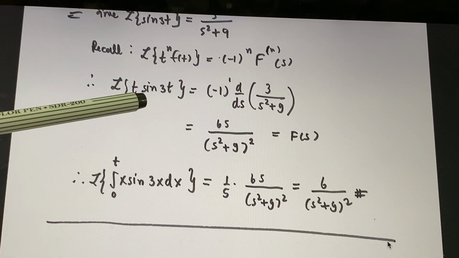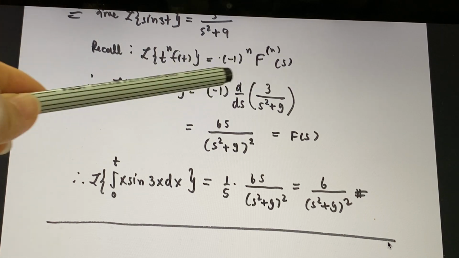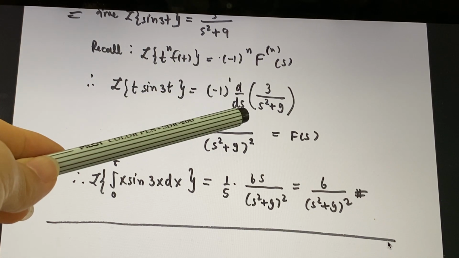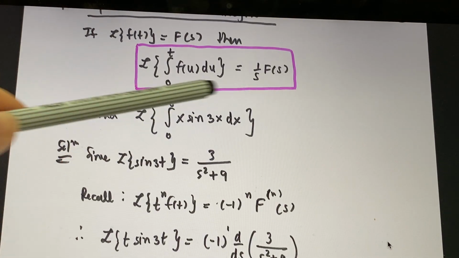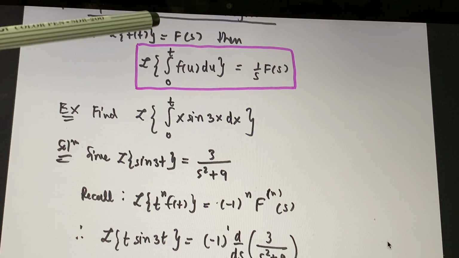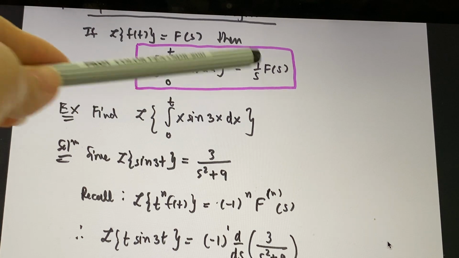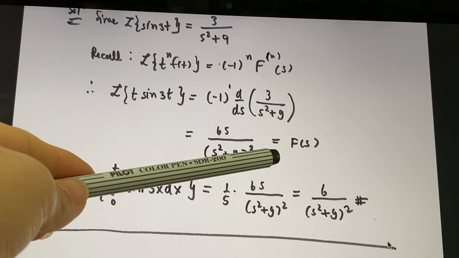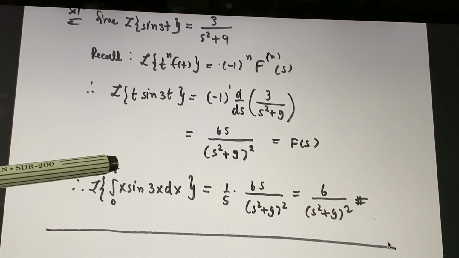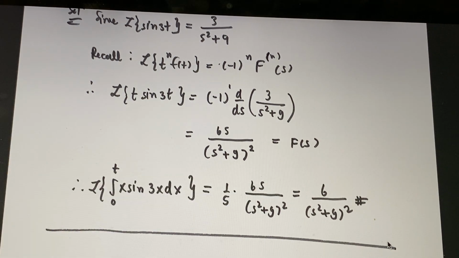Okay, so from here, let me say that again. You multiply with t, so using this formula, you get minus 1 times the first derivative, and this is going to be your F(s). And by using this definition, if you want to find the integration of function f(t), it's 1 over s times F(s). So whatever you have here, you divide it by s. So this is exactly the same function that we have to get F(s). So you do the integration. It's just F(s) over s, cancel out. So this is going to be your solution.